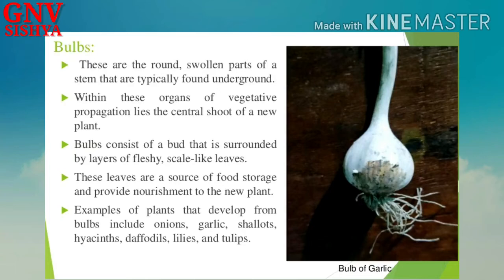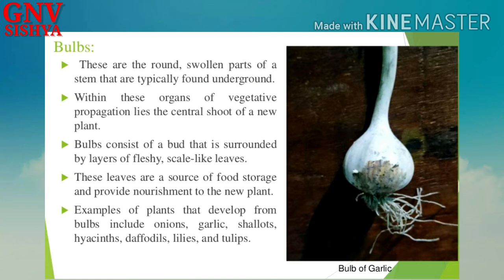Then the next one would be bulbs. These are round swollen parts of the stem that are typically found underground. So from the diagram itself we can know garlic is an example for bulb, onion is also an example for bulb. Okay, so within these organs of vegetative propagation lies the central shoot of a new plant, and from that a new plant will develop. Okay, bulbs consist of a bud that is surrounded by layers of fleshy scale-like leaves.